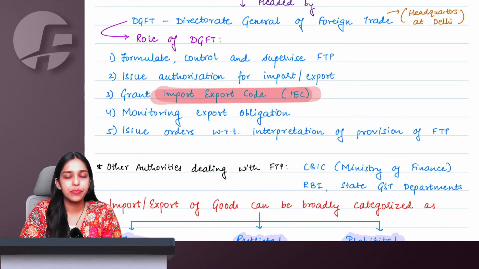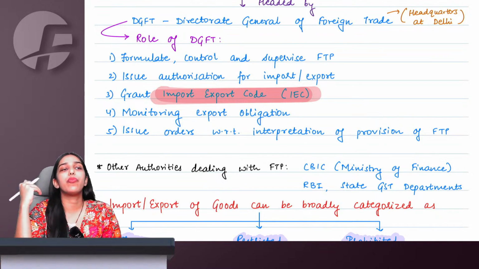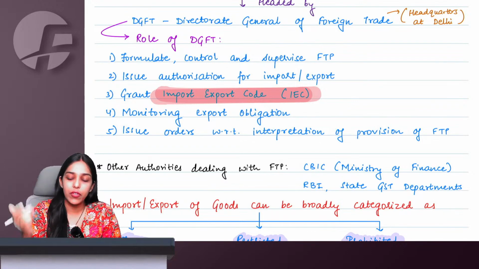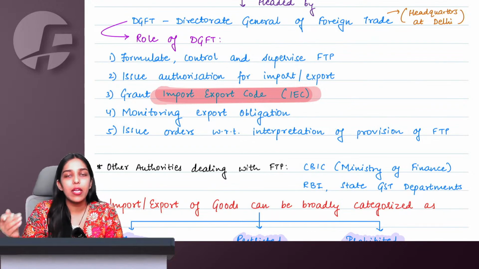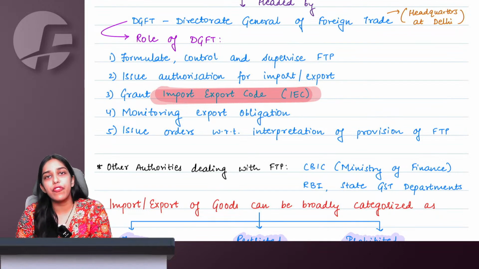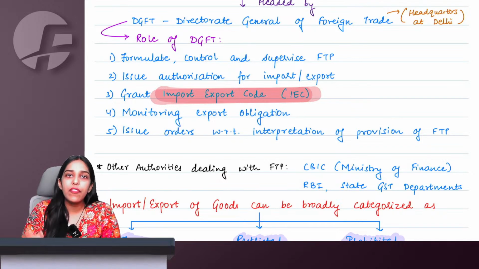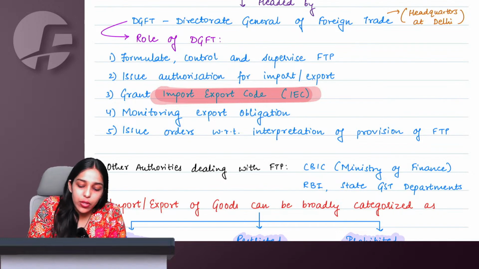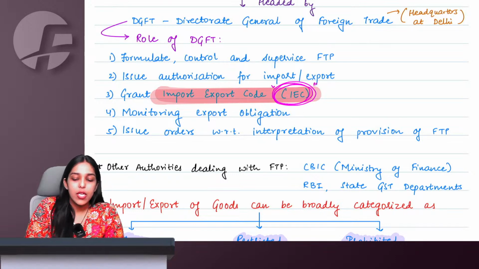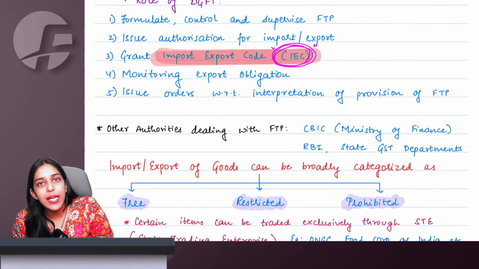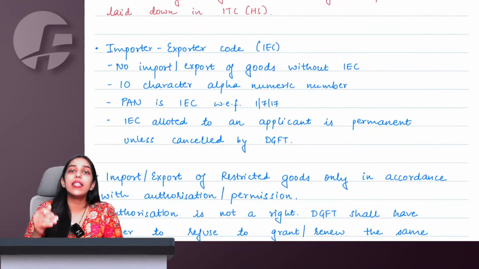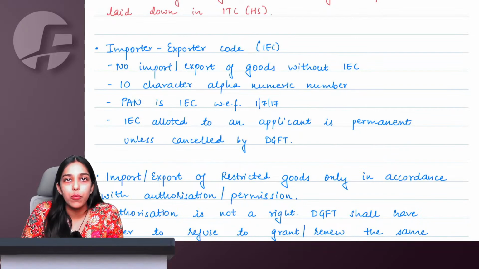Understand: if you want to get registered on the GST portal, file your GST returns, take credits and everything, you need a GST number. Similarly, to obtain the benefits of import export, to go on the ICEGATE portal, take refunds, do things on the portal, you need to have an import export code. So only the person who has an import export code is authorized to start import or export.